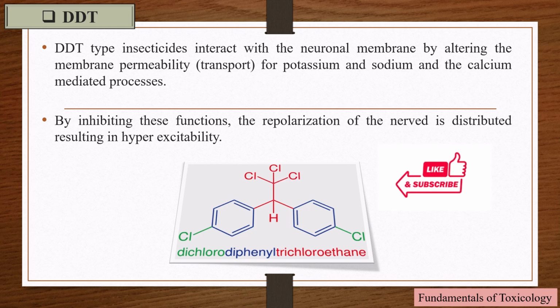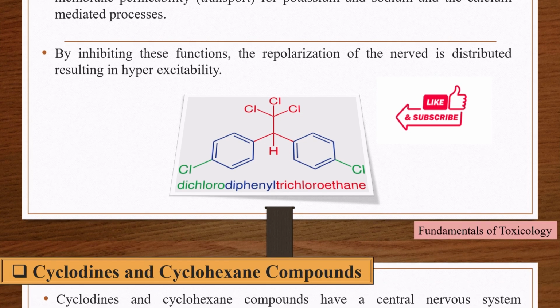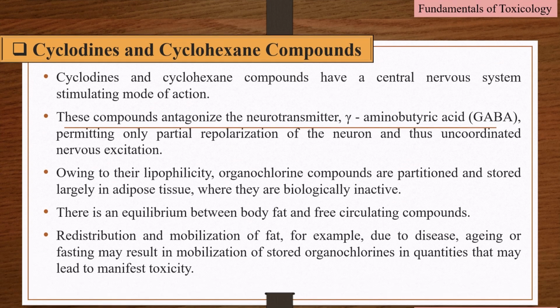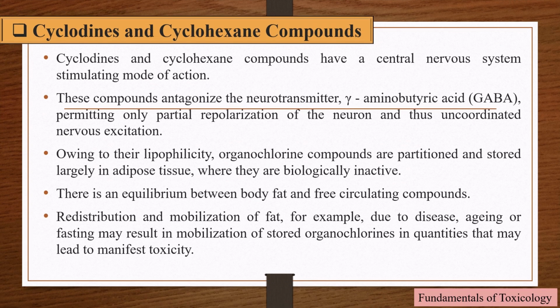Do you know what neurotransmitters are? And how cyclodienes and cyclohexane antagonize neurotransmitters? Neurotransmitters are endogenous chemicals that enable neurotransmission. They are a type of chemical messenger which transmits signals across a chemical synapse from one neuron, nerve cell, to another target neuron, muscle cell, or gland cell.